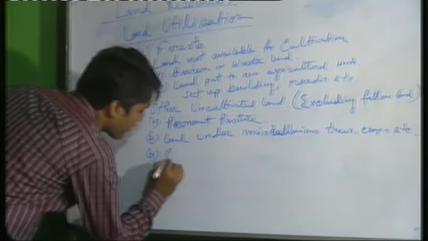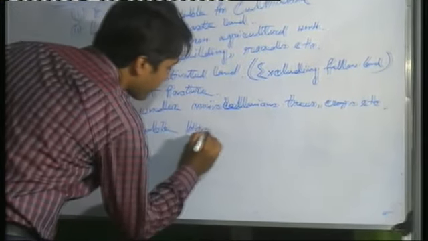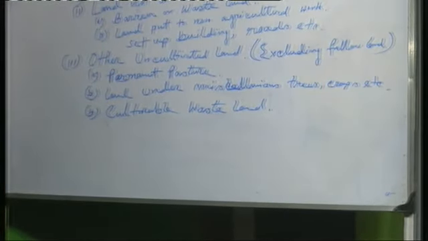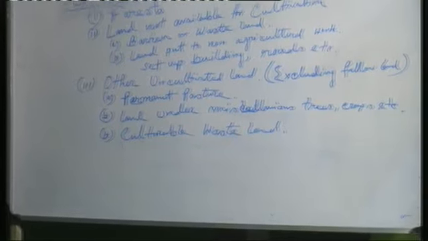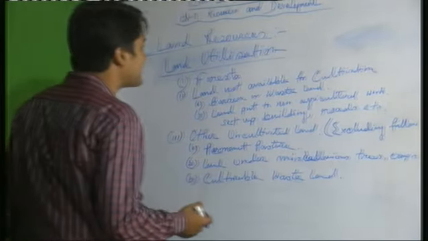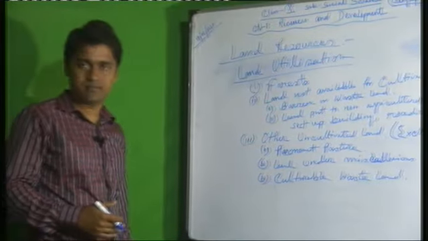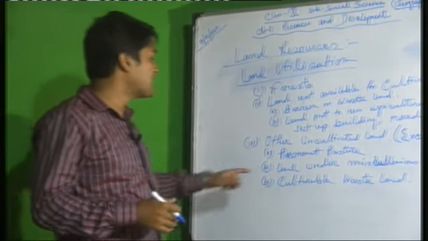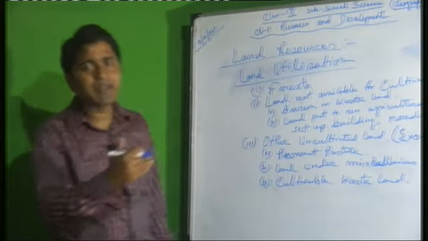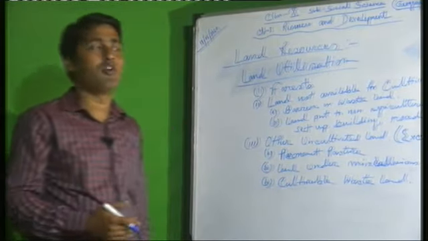It is very important. Culturable wasteland, that means the land which is left uncultivated for more than 5 agricultural year. 5 agricultural year means from today, before 5 agricultural year, on that time this land used for cultivation, but more than last 5 agricultural year, this land have not used for cultivation.